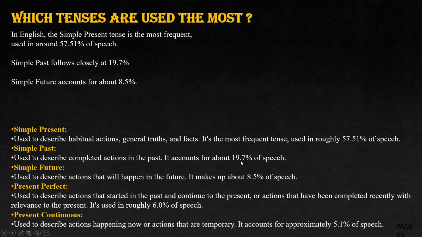Future, on an average 9%. Present perfect we use just 6%, and present continuous is again 5%. On an average, these 5 will be the most important out of 12.